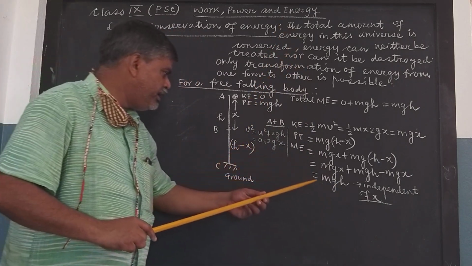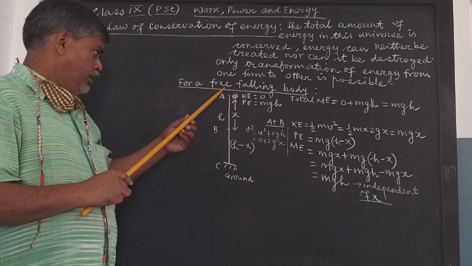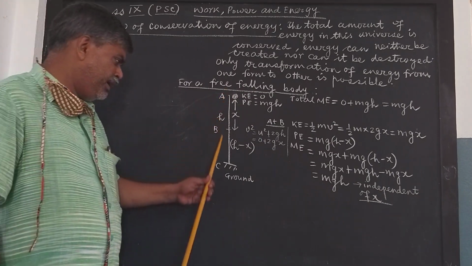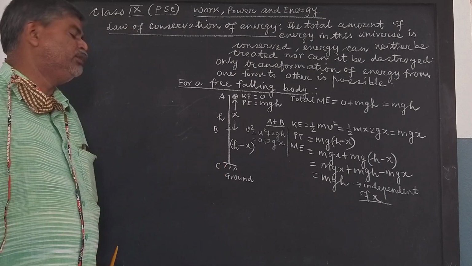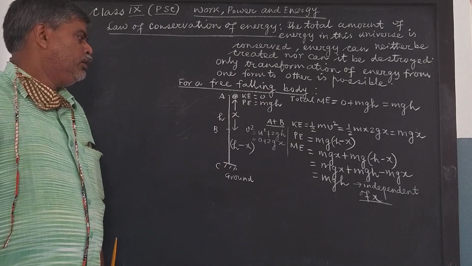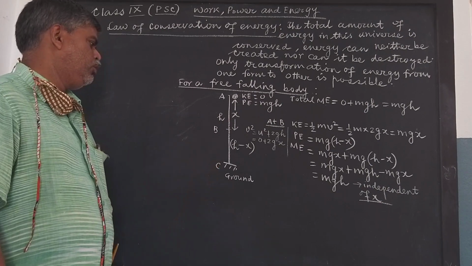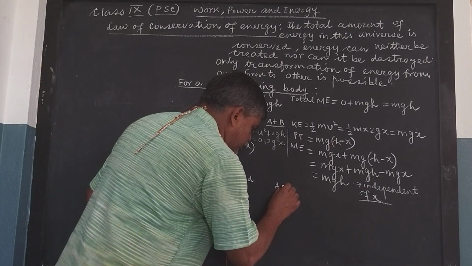Therefore, from here only I can say that as a body falls freely from some height, its total mechanical energy during the fall will remain constant. If we are interested, we can find out separately at C. What we shall get at C?